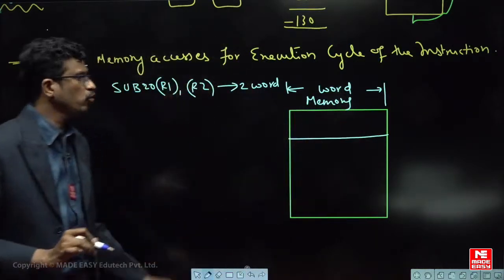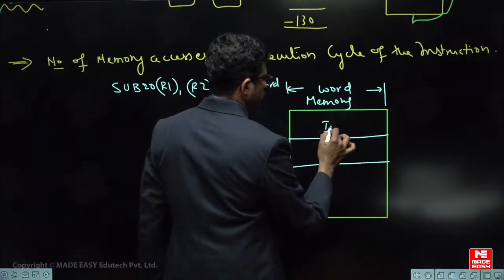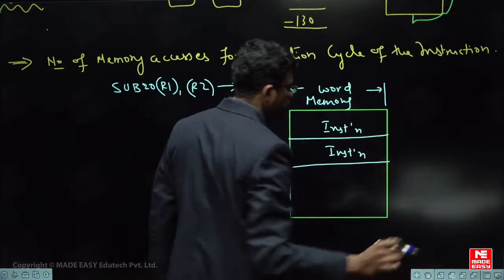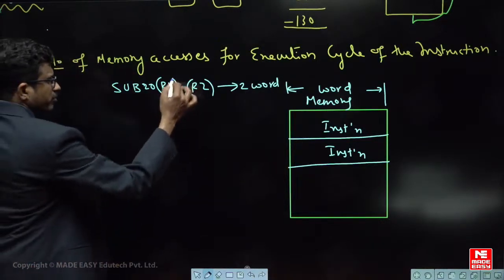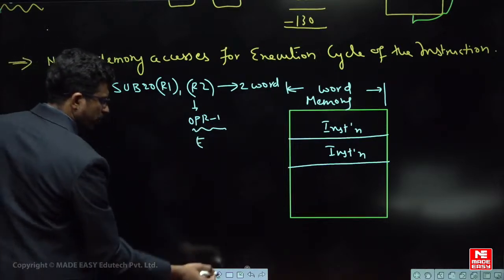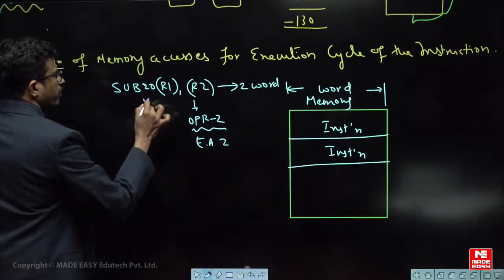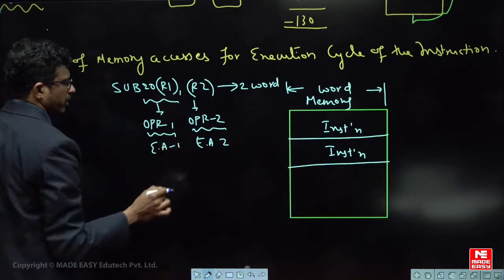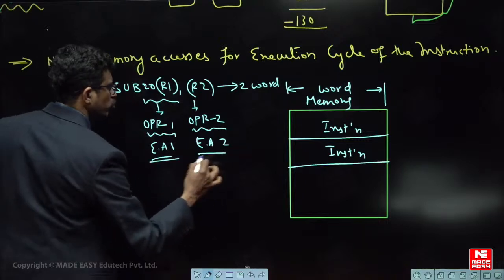2 word instruction means this instruction is occupying 2 memory locations. So this is the instruction first part, this is the instruction second part. Now here there are 2 effective addresses. To bring the first operand and the second operand, as per the question, operand 2 has a different effective address and operand 1 has a different effective address. Are you able to follow? So 2 effective addresses are there.